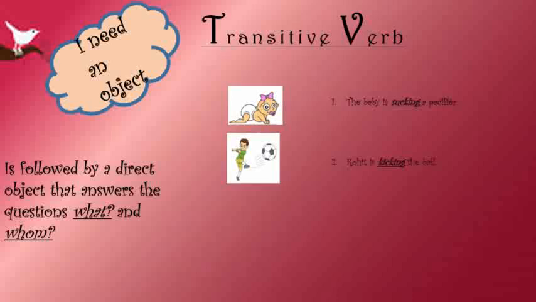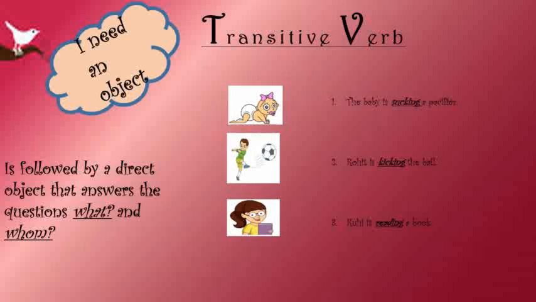Rohit is kicking the ball. What is Rohit kicking? The ball. So, kicking is an action that is being passed on to the ball. So, kicking is a transitive verb. Ruhi is reading a book. What is Ruhi reading? A book. So, the action reading is being passed on to the object, the book.